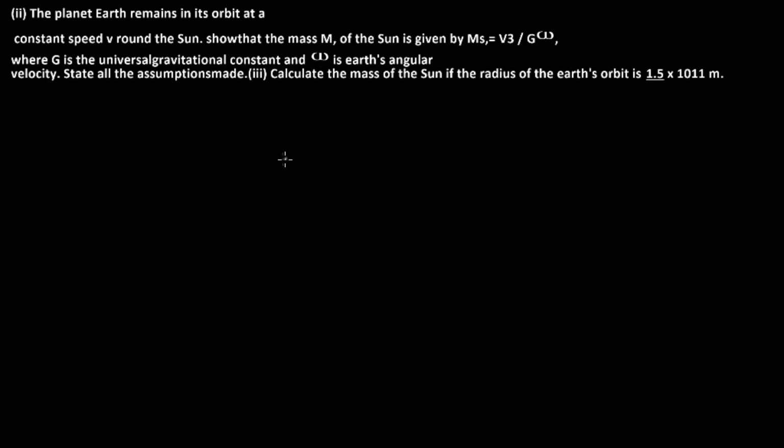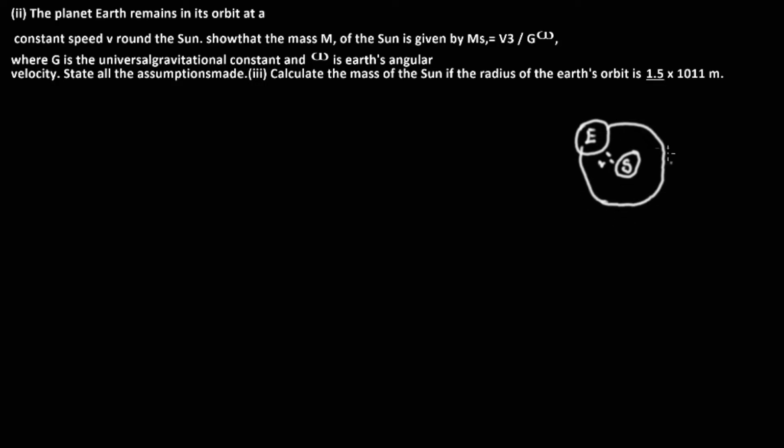The planet Earth remains in its orbit at constant speed. Let me put a diagram to this. This is the very first step. Now look at the diagram. If you had followed my last video on Newton's law of gravitational force, there's a force of attraction between the Earth and the Sun, and the Earth is revolving around the Sun. And the reason why the Earth still keeps revolving around the circular path is because there is a centripetal force that keeps it on this circular motion.